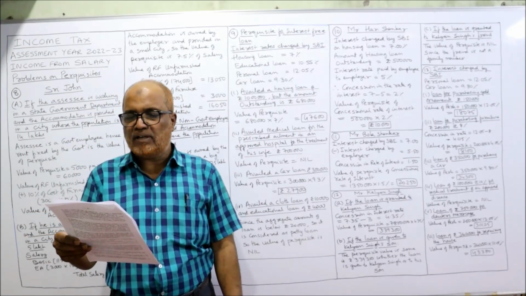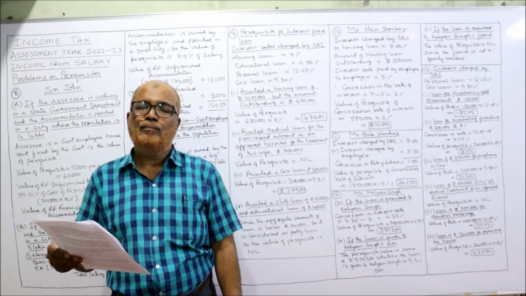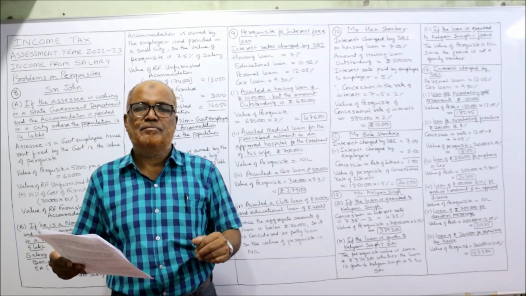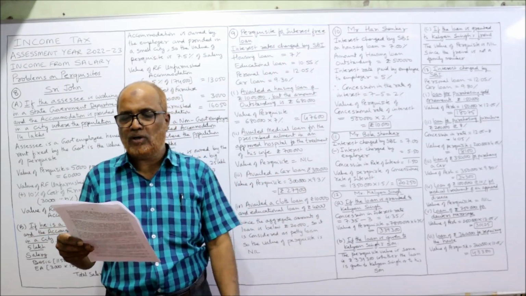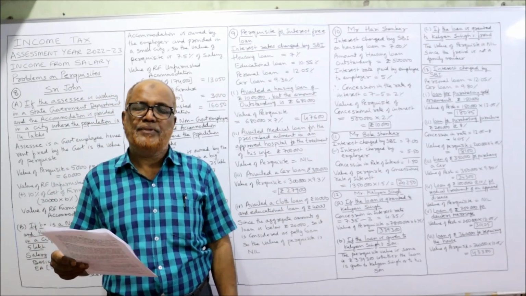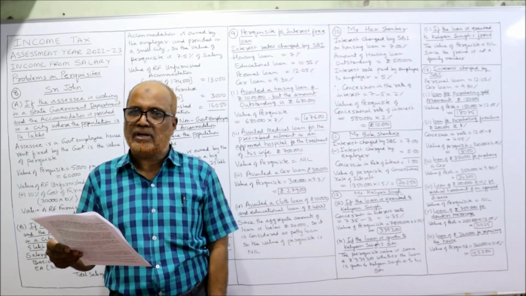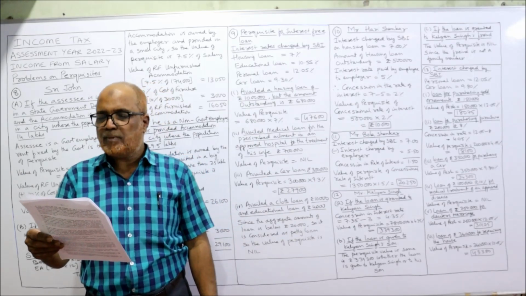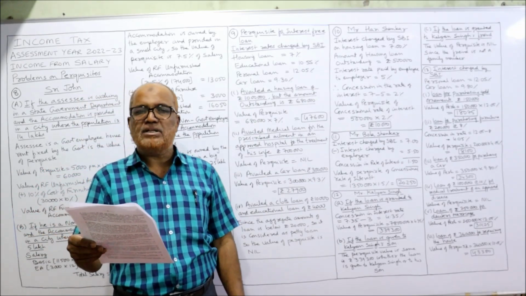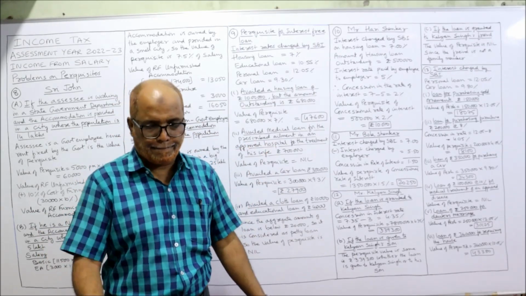Rupees 1 lakh at the rate of 10% for medical treatment of an approved disease. Already I told you, if the employee has taken a medical loan from the employer for approved disease, it's a tax-free perquisite, not taxable. 2,50,000 interest-free loan for daughter's marriage. Again, it is taxable perquisite. Repairs to house 3,60,000, taxable. Totally 6. Interest charged by SBI for personal loan 12.05%, car loan 9.8%. The information given regarding interest charged by SBI.